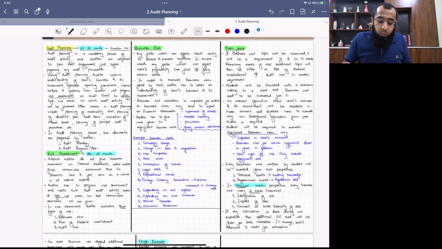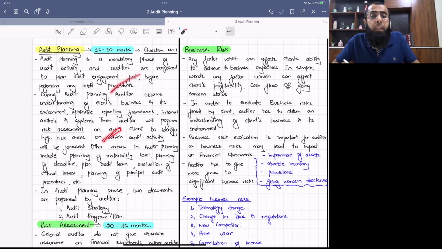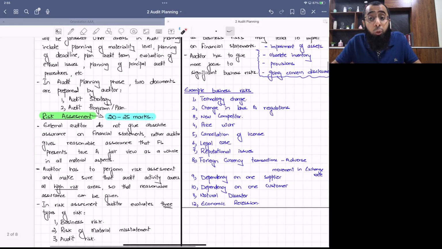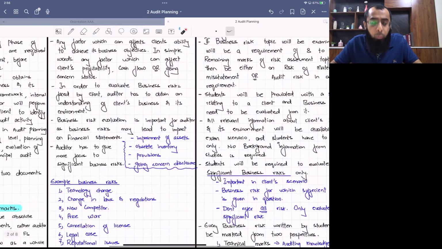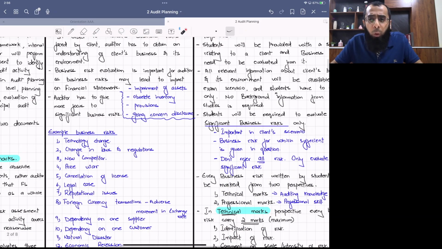So first of all, we discussed what audit planning is. It's a mandatory phase of audit activity where the auditor plans the entire audit engagement. The auditor obtains an understanding of the client's business environment, plans the materiality level, and performs risk assessment. We discussed all of this. Then we had a discussion on risk assessment, three types of risk: business risk, risk of material misstatement, and audit risk. Then we discussed what business risk is. We discussed different examples. I hope you all remember. All of this was discussed in today's class.